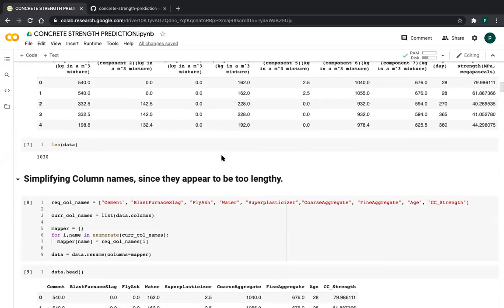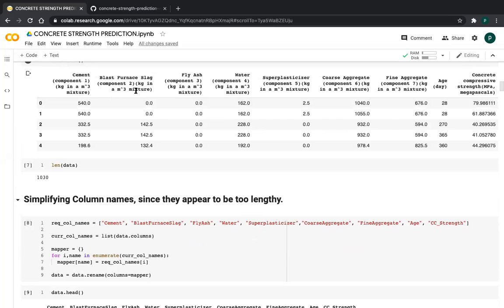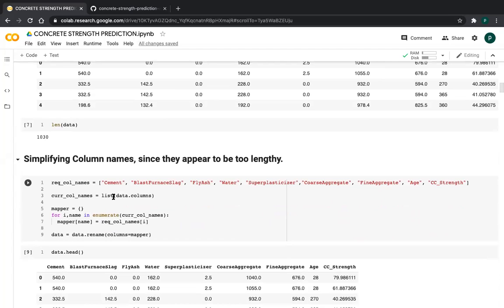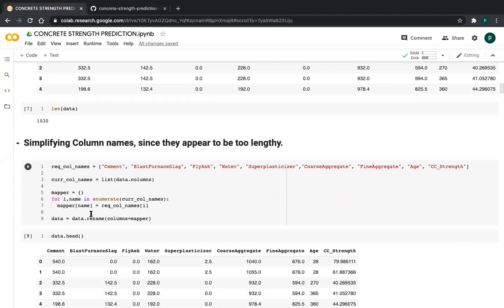So I am changing these feature names, friends, by renaming the column names. I shortcut them like this: cement, blast furnace slag, fly ash. I am removing this, friends, the kg in a meter cube mixture and component. I am keeping only the top lines: cement, blast furnace slag, fly ash. And these are the current column names I am printing. I convert this into a list data type. After that I am using a mapper function, for i, column name in enumerate. Enumerate gives us the number and the name of whichever variable we give.